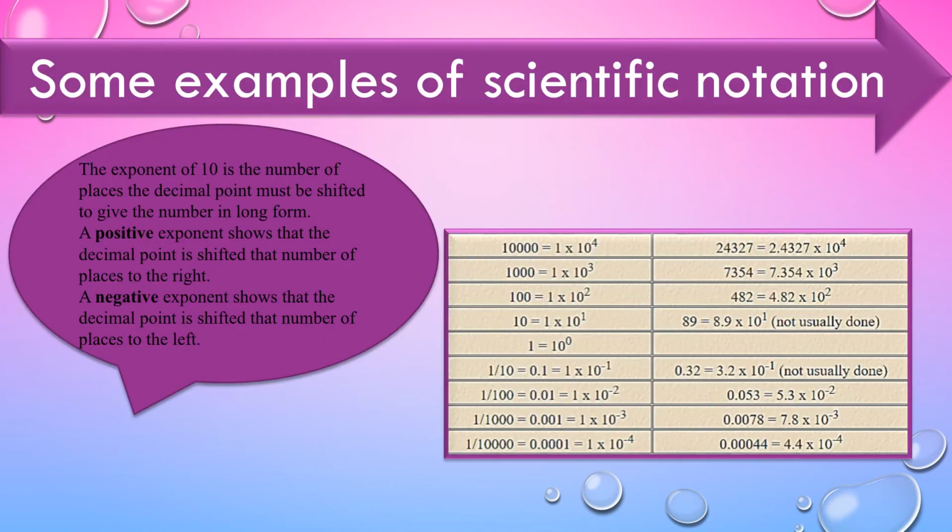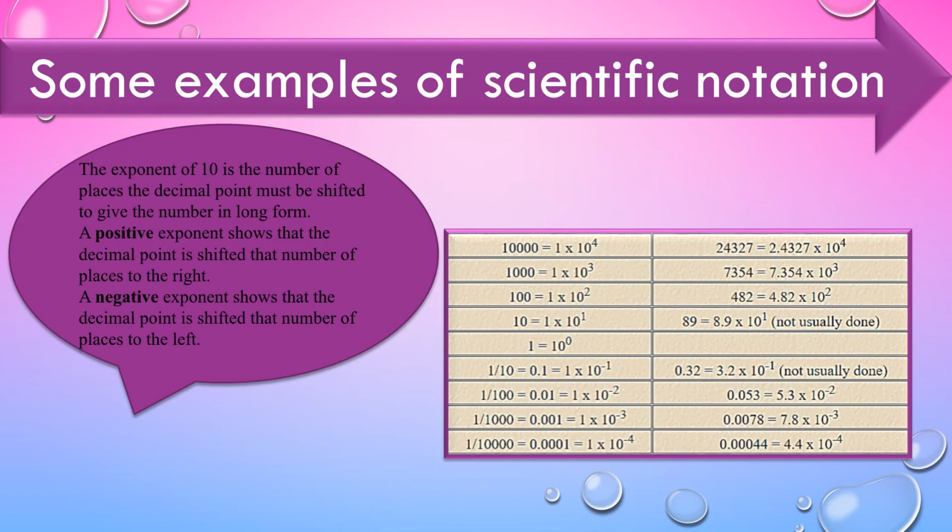So that covers the various examples of scientific notation and how we are going to deal with them. For example, I have given 10 raised to 4, 10 raised to 3, 10 raised to 2, 10 raised to 1, and 10 raised to 0 is equal to 1. You need to take this into consideration. Now, if I want to convert 89, usually it would be 8.9 into 10 raised to 1, which we do not do, because it's a simple two-digit number and very easy to represent.